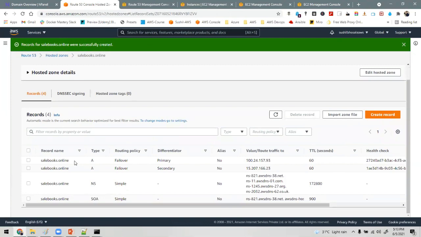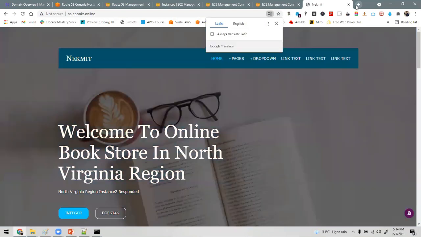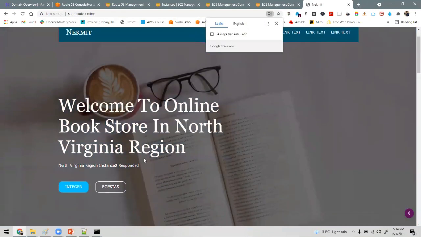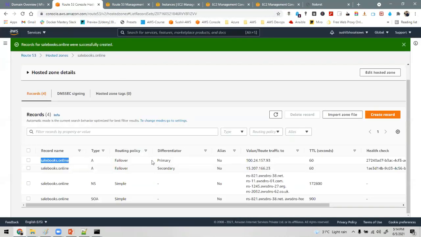Now we'll try to access this. See, now the web page has opened and it went to the primary location, the North Virginia region. Understood? Why is it routing to the North Virginia region? Because we have mentioned that the primary region is North Virginia. This is the IP address of the load balancer of North Virginia.